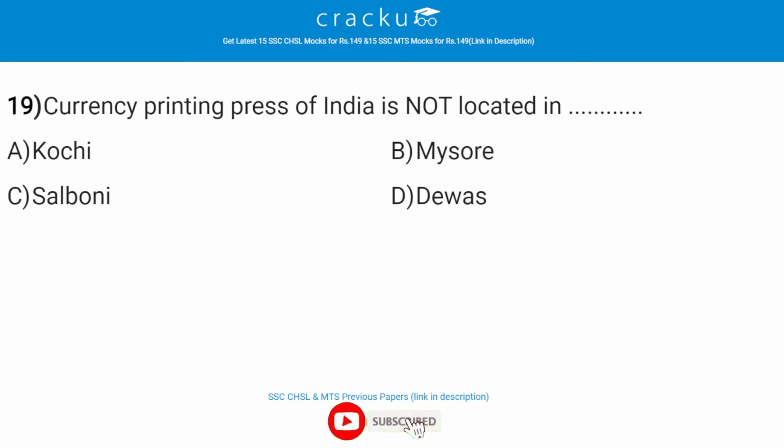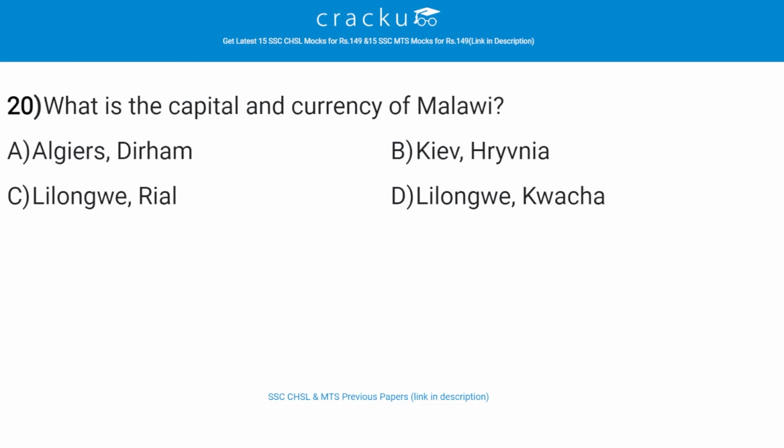Currency printing press of India is not located in dash. The correct answer is A, that is Kochi. So the government owned presses are at Nasik, that is Western India, and Dewas, that is Central India. The other two presses are at Mysore, Southern India, and Salboni, Eastern India. Coins are minted in 4 mints owned by the government of India, and the mints are located at Mumbai, Hyderabad, Calcutta, and Noida.